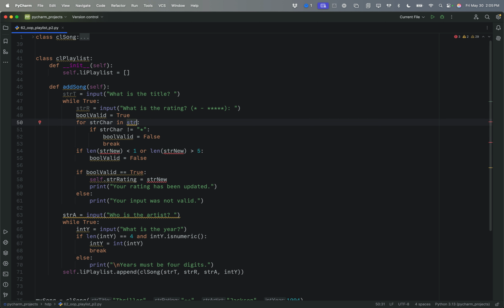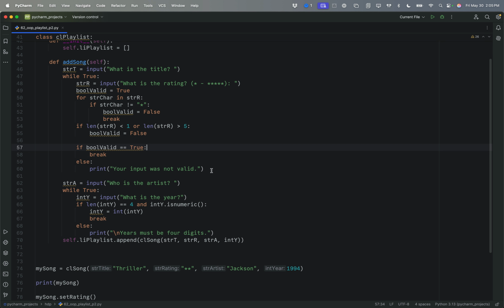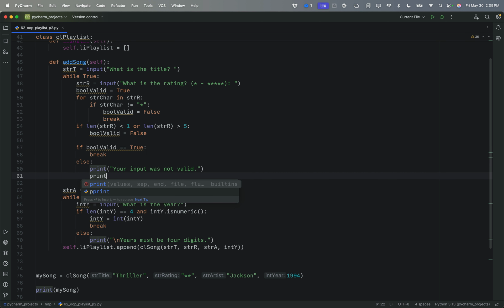And instead of str_new, I'm going to say str_r for the rating. Okay. And then if it's valid, we are just going to break out of the loop. And I'm going to give them a little bit more information. Rating should be 1 to 5 stars.